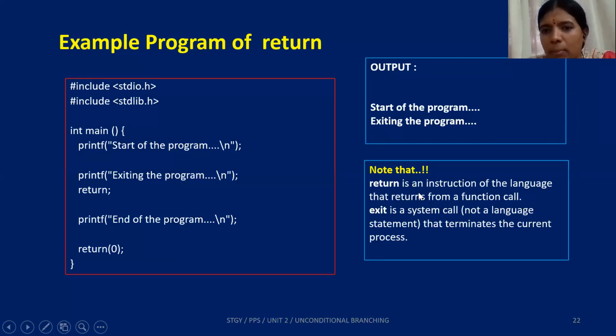But the only thing to remember is return is an instruction of C language that is used to go out from a function call, whereas exit is a call. Exit is a predefined function of C language. Okay, that's the point to be remembered.